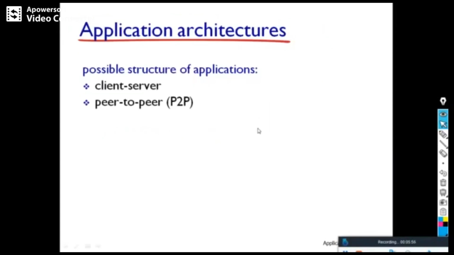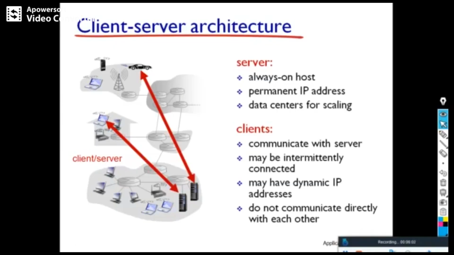Then application architecture. There are two types of architecture: one is client server architecture, the other is peer-to-peer architecture. In the client server architecture, first of all, what is a client and what is a server? A server is a device which provides different types of services, like print service, file service, etc. And a client is a device which requests the services. In client server architecture, the server is always an on host, and normally the server has a permanent IP address.